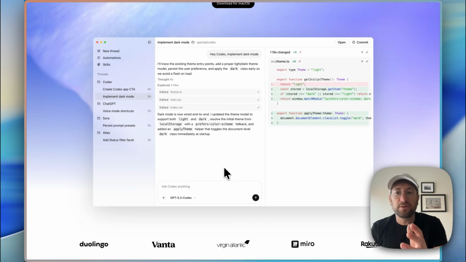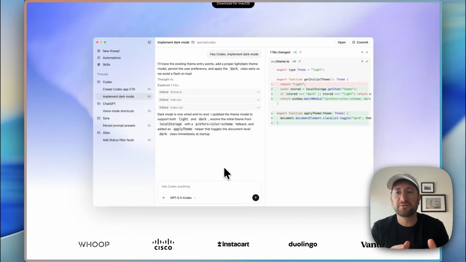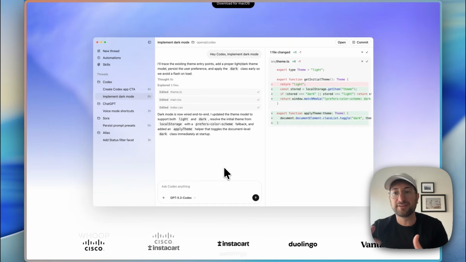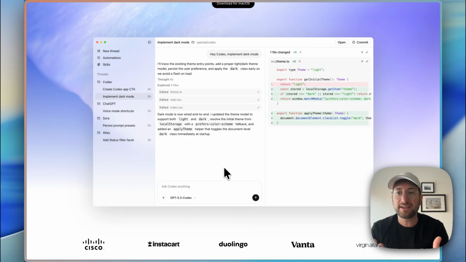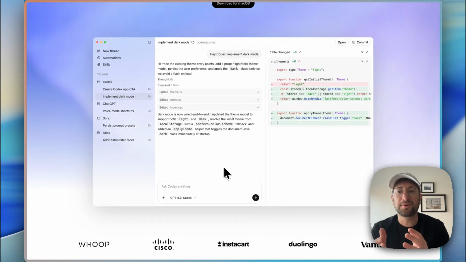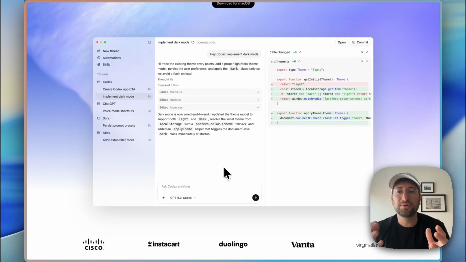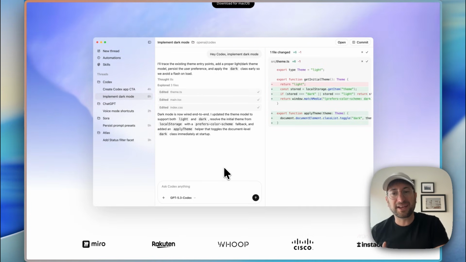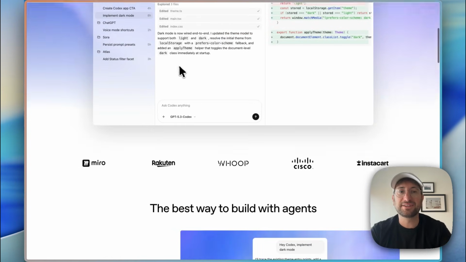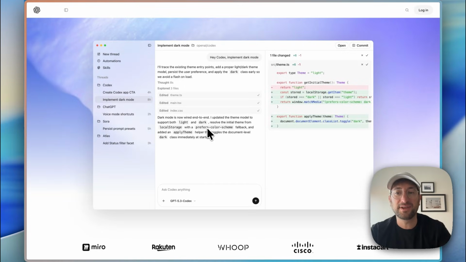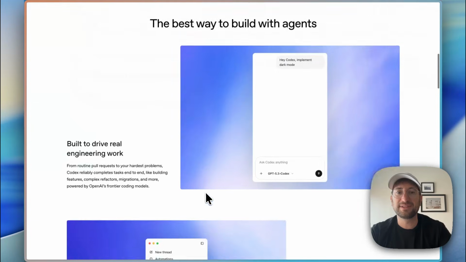But you don't have a preview mode the way you do with tools like Lovable. You still have to be a little bit more technical to know how to set all that up. You have to bring your own backend. So Codex is a little bit more like the Claude Code response. So Anthropic has Claude Code, which is a coding agent that you just tell what you want. It's going to go in and make changes. Codex is ChatGPT's version of that.